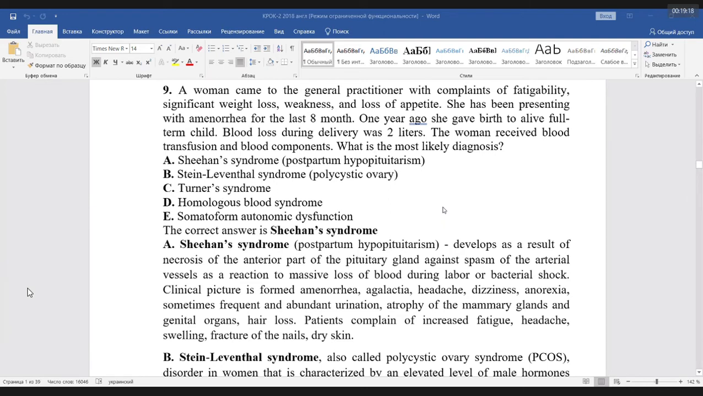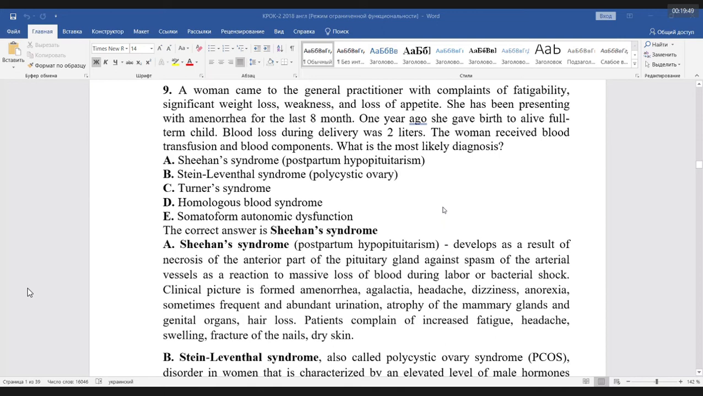A woman came to the general practitioner with complaints of fatigability, significant weight loss, weakness, and loss of appetite. She has been presenting with amenorrhea for the last 8 months. 1 year ago, she gave birth to a live full-term child. Blood loss during delivery was 2 liters. The woman received blood transfusion and blood components. What is the most likely diagnosis?